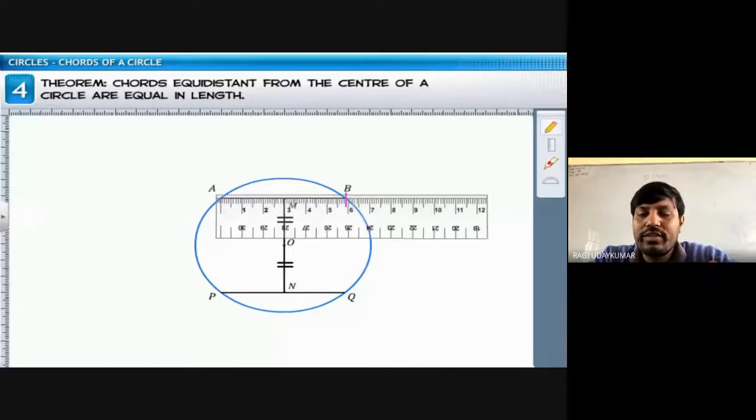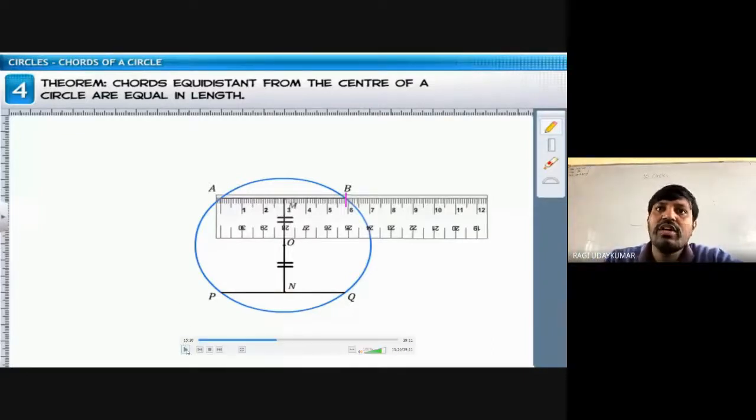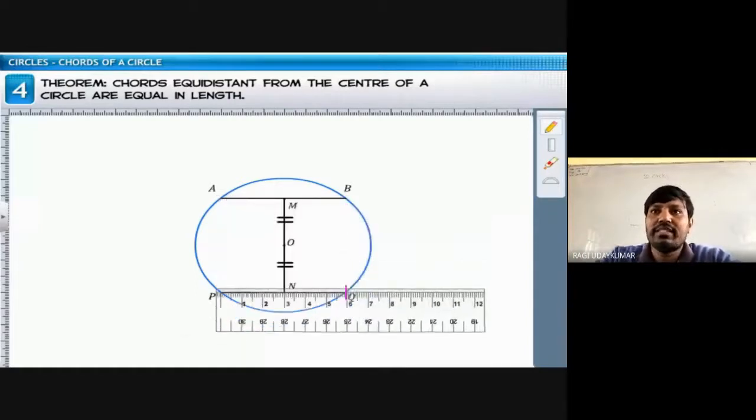Yes, sir, सेंटर नहीं दिया है तो भी सेंटर फाइंड आउट कर सकते हैं. So how do we find out the center means after learning all these theorems, then easily you will come to know how do we find out the center of the circle. That is one problem we are going to have in the exercise also. We'll discuss it. Okay, first let us complete this one.